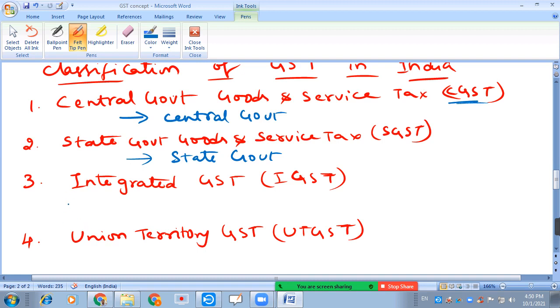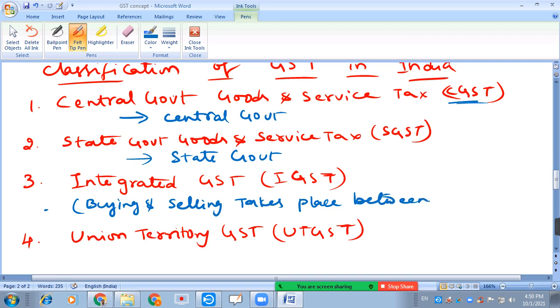And integrated GST: whenever buying and selling takes place between two states, that is interstate, in that situation integrated GST can be levied.